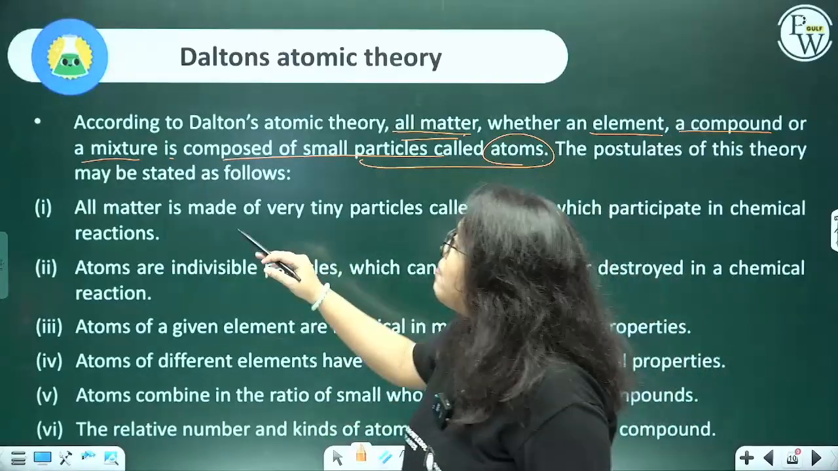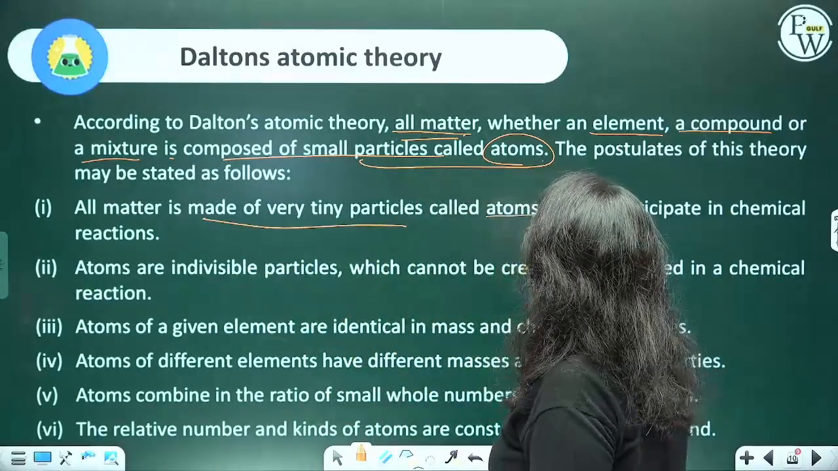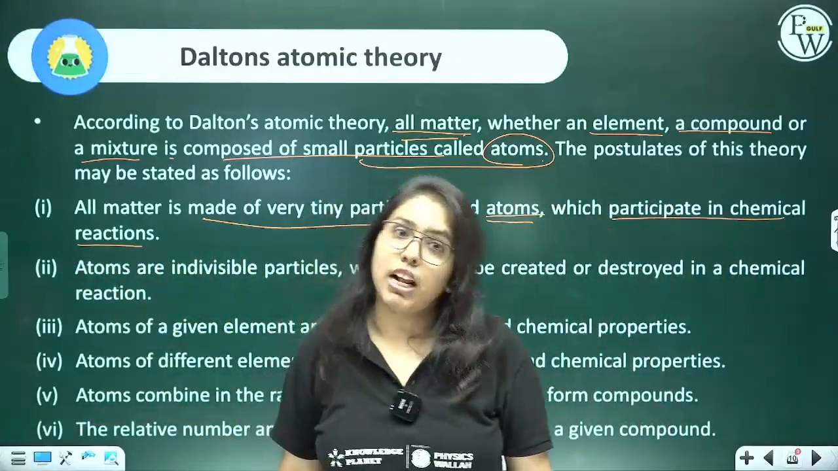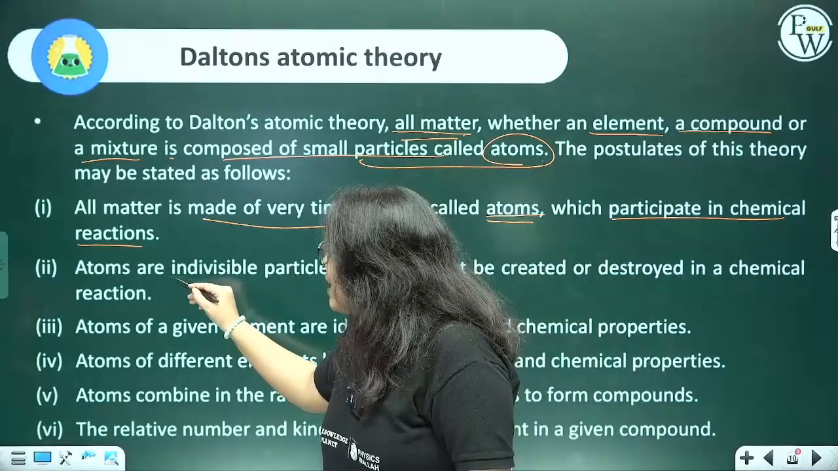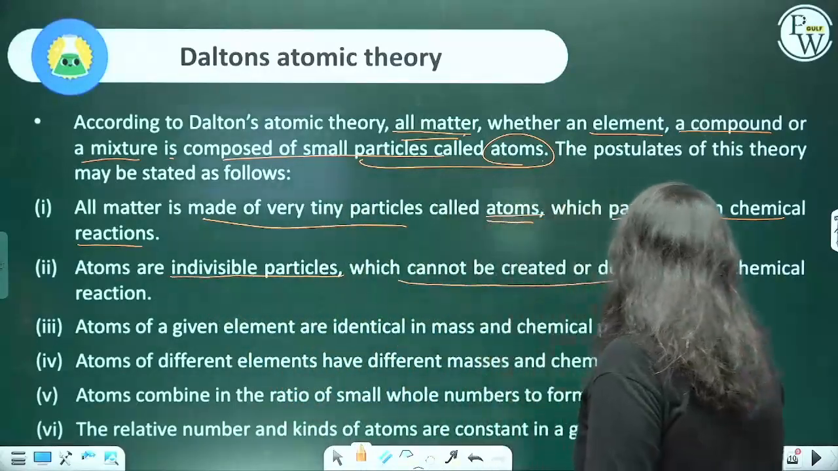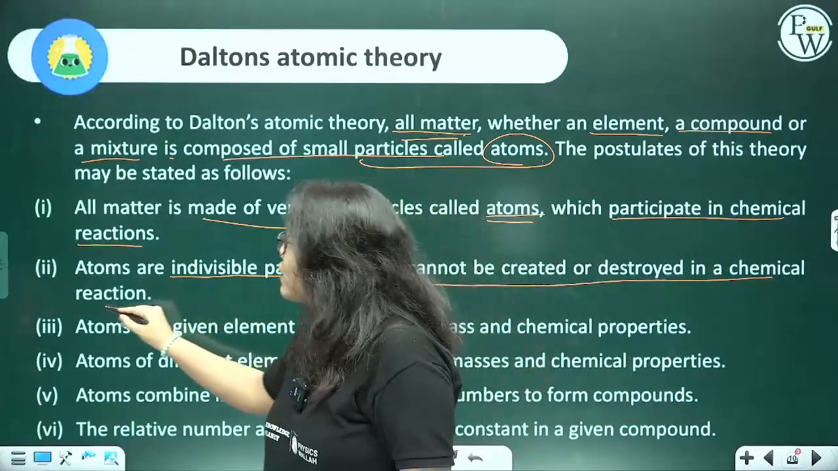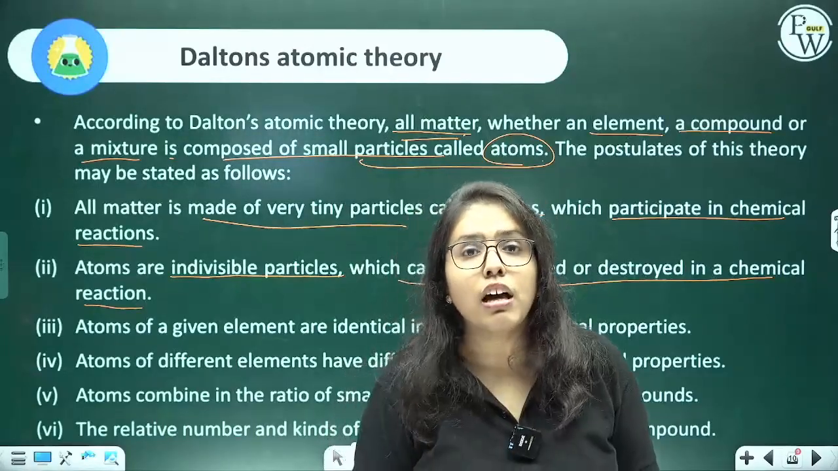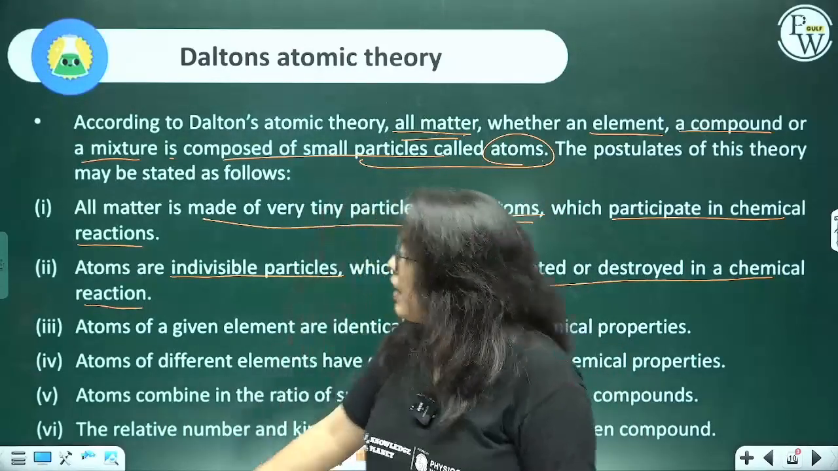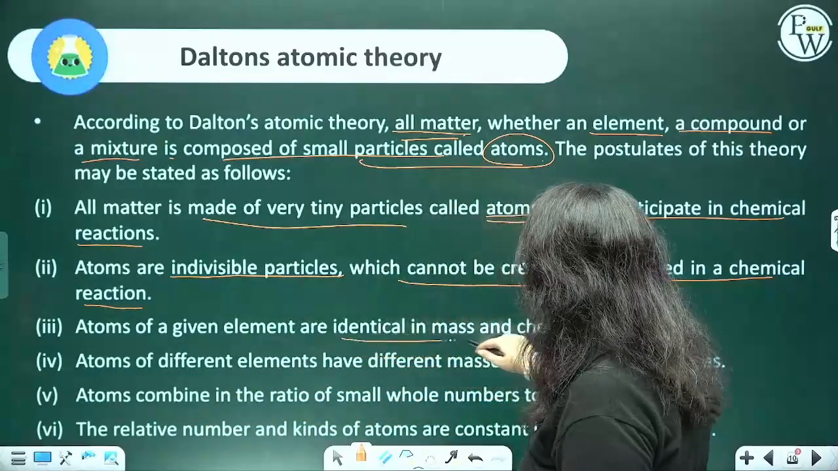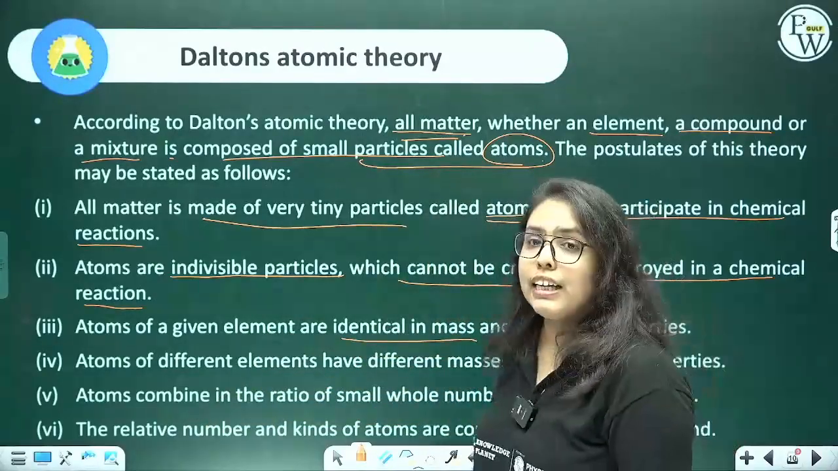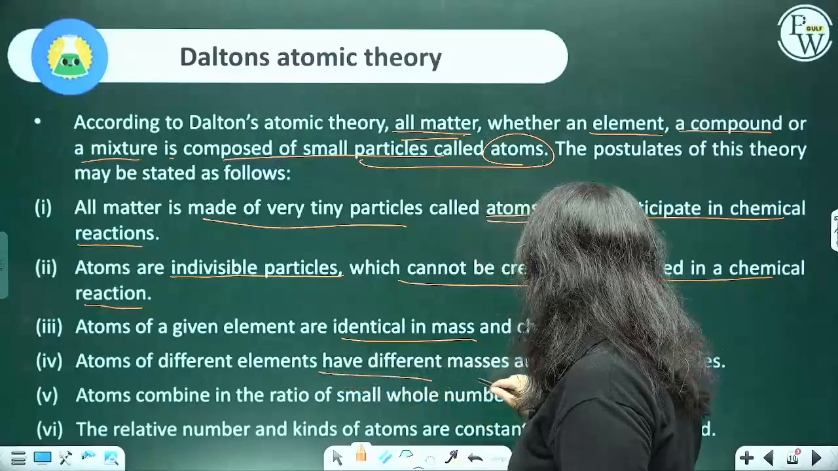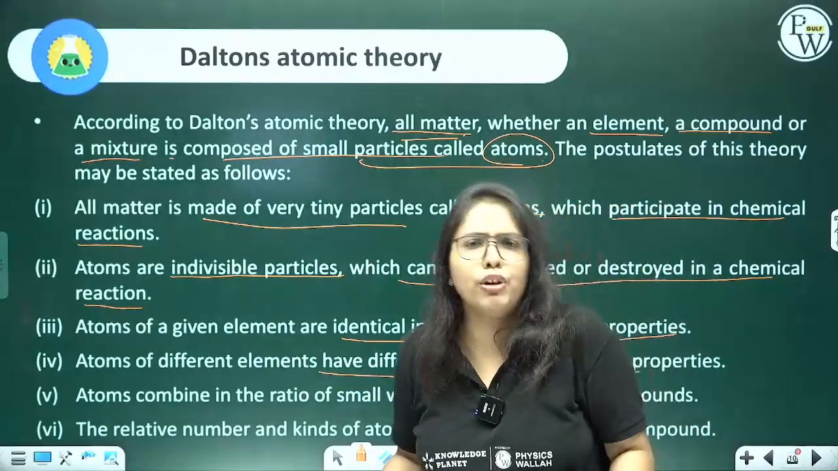All matter is made up of very tiny particles called atoms, which participate in chemical reactions. This is what he said. Then, atoms are indivisible particles which cannot be created or destroyed in a chemical reaction. Now, focus on this statement. Atoms cannot be created nor destroyed in a chemical reaction. Then he said atoms of a given element are identical in mass and chemical properties. Atoms of different elements obviously will have different masses and different chemical properties because they belong to different elements.